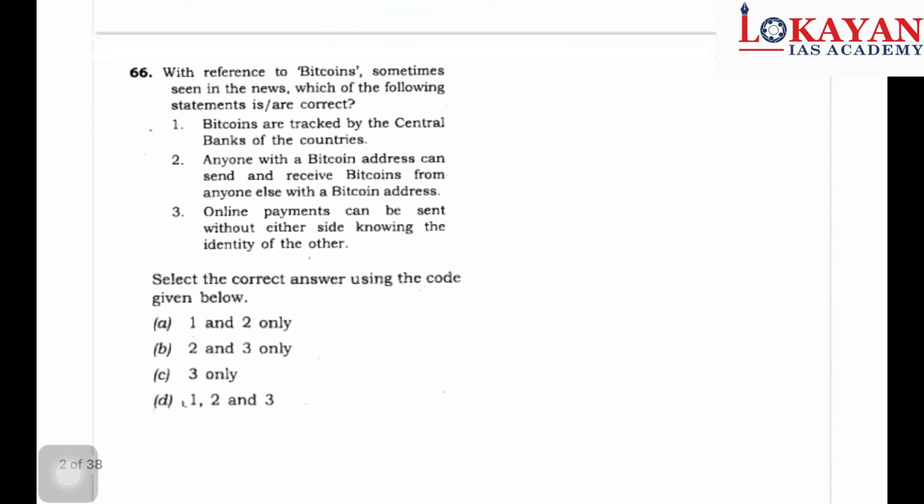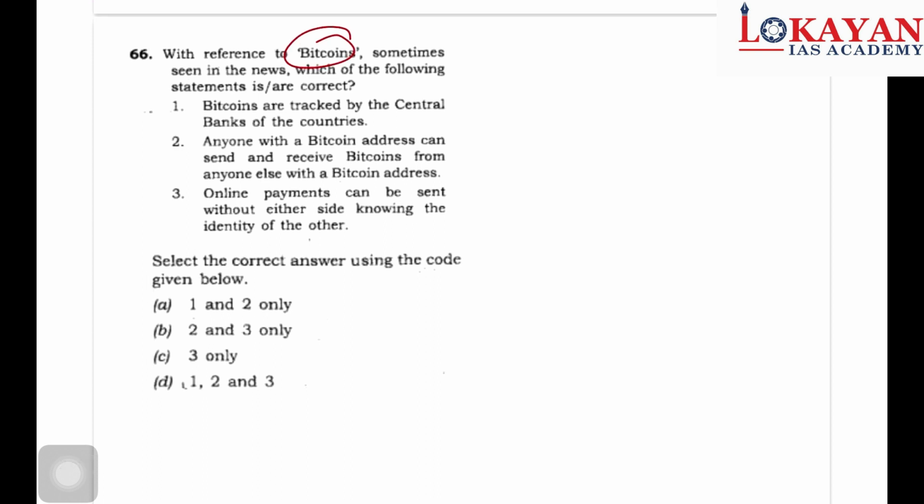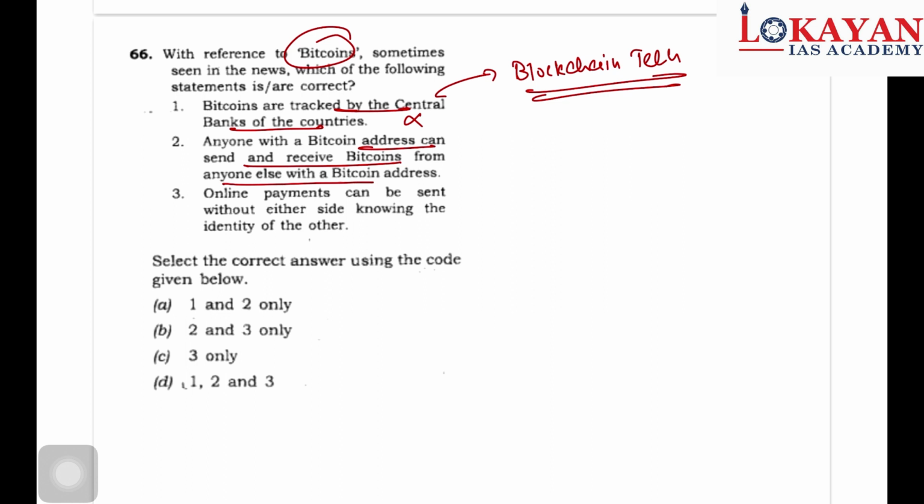So the first question is regarding Bitcoin. Some statements are given and we have to identify the correct statement. Bitcoins are tracked by central banks of the countries. This is incorrect, all of you know, because Bitcoin is based on blockchain technology. It's a decentralized one. There is no centralized authority which regulates it. So this is incorrect.